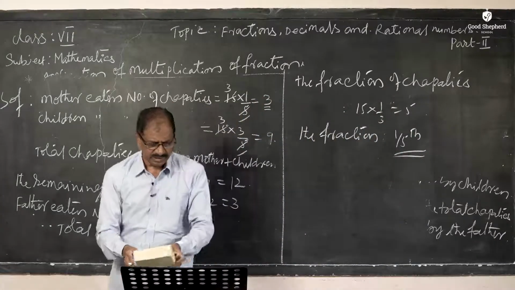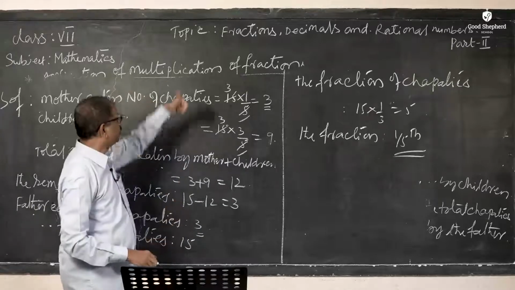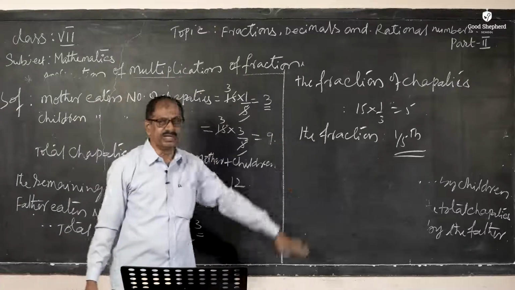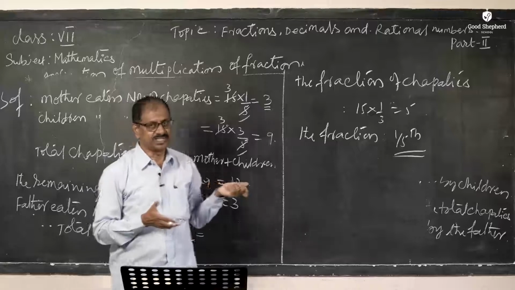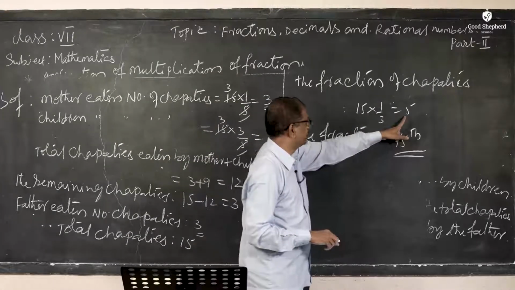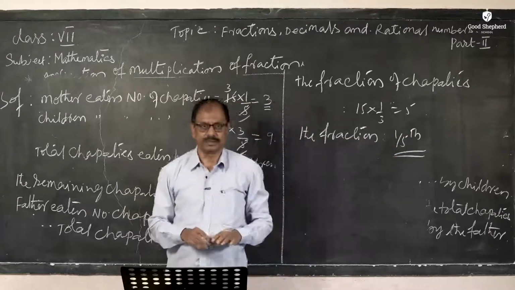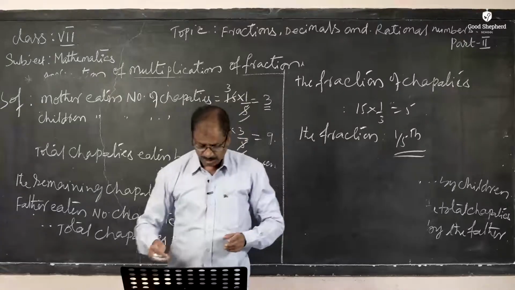The father ate 3 chapatis, and the fraction is 1/5 of the total chapatis. That is nothing but 15 into 1 by 3 is equal to 5. That is 1/5 of the total number of chapatis that the father ate.